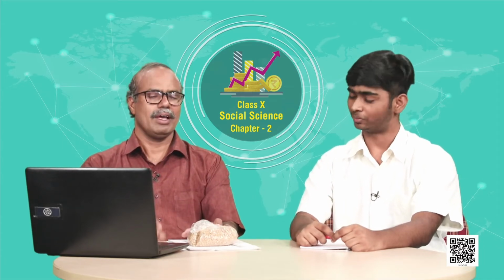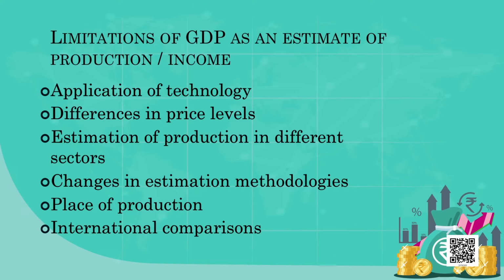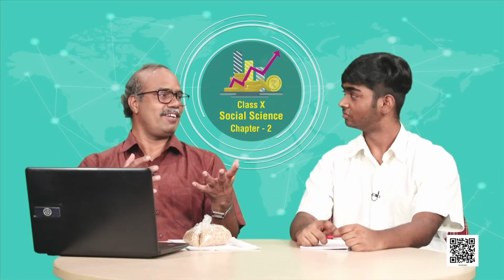Secondly, wheat produced in Punjab and wheat produced in Arunachal Pradesh, can these be compared? In Arunachal Pradesh, it is a hill, and you produce with only manpower. Here you are producing with a lot of other technology. So there are many limitations with regard to GDP as an estimation.